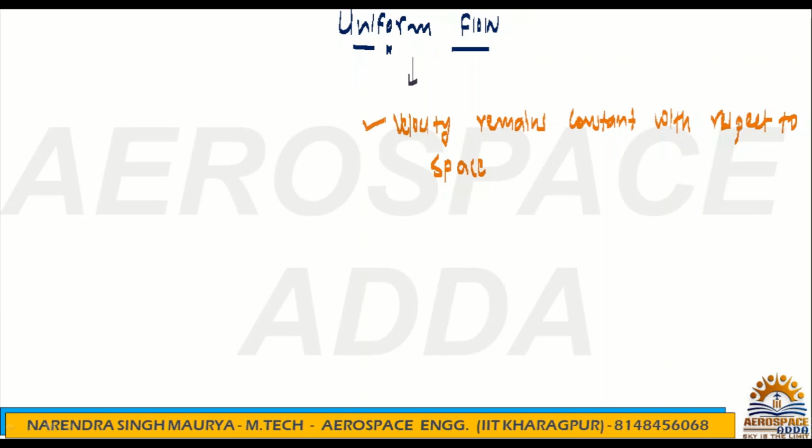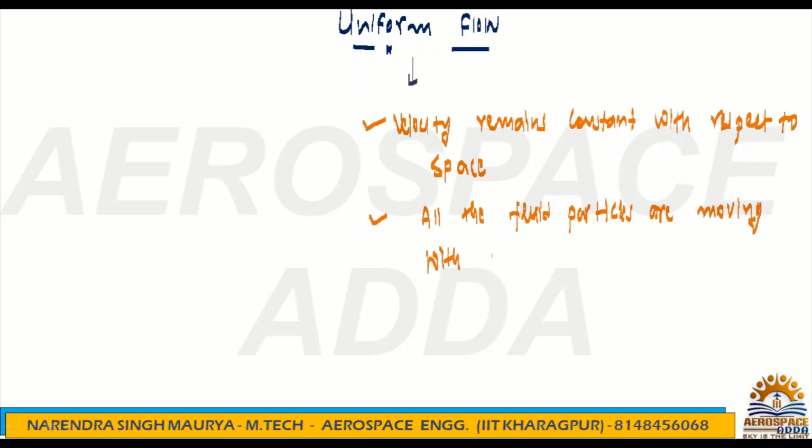Now, the second point is very important: all the fluid particles are moving with the same velocity. That's the meaning of constant, the same velocity.